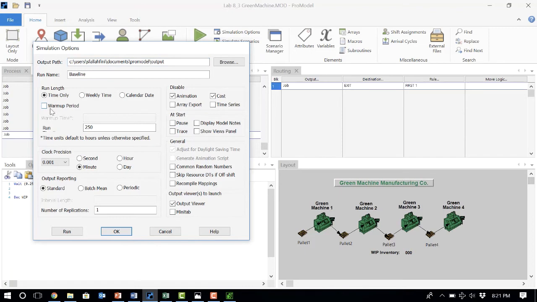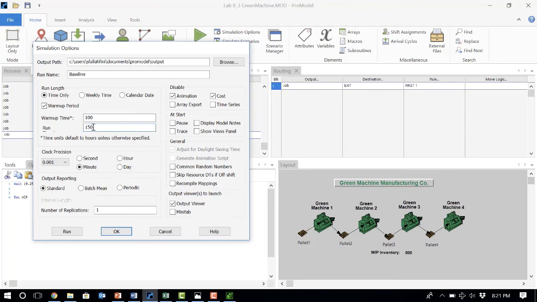So if you check this warm-up period box, in any model we have done so far, the warm-up period box is unchecked, but if you check it, the warm-up time is calculated. So now I want the simulation to still run for 250 hours, but I want to consider the first 100 as my warm-up time and then the next 150 as my simulation time.